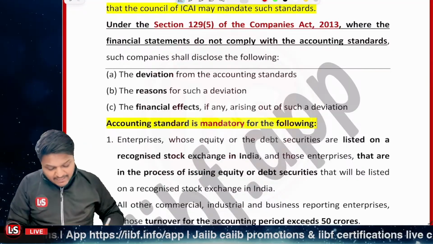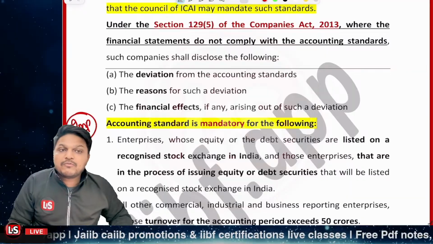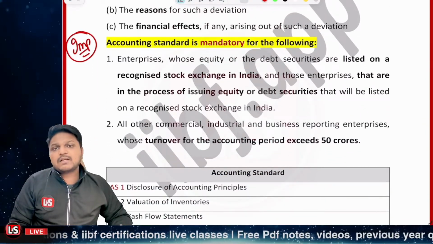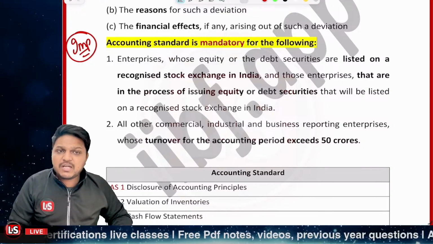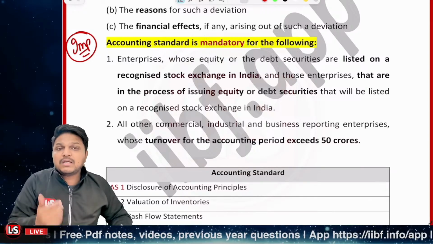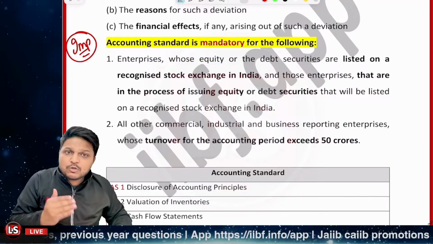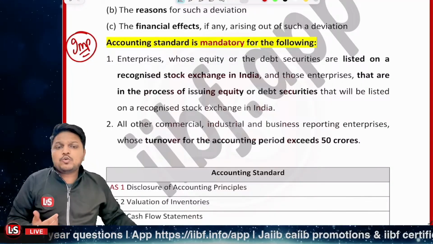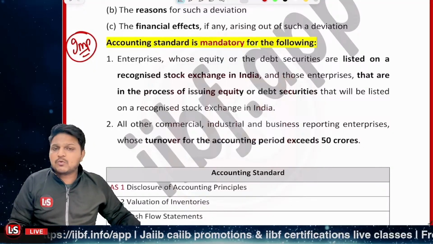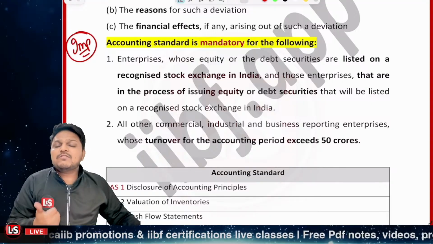And very important point, accounting standards are mandatory. Where are the accounting standards mandatory? Where the company is listed on a stock exchange. So if the company is listed on the recognized stock exchange in India, and is issuing debt or equity securities, or is in a scenario that it is going to issue the securities, right? In both the scenarios, they have to mandatorily follow the accounting standards. That can only be done if they are following the accounting standards. So that is mandatory for them, right? It's not like an option. It is a mandatory thing which is to be done.